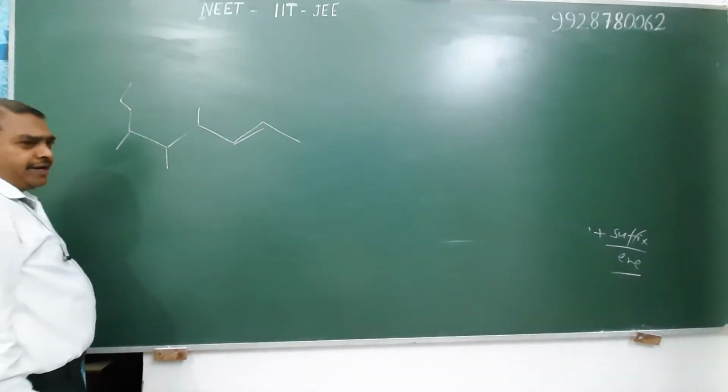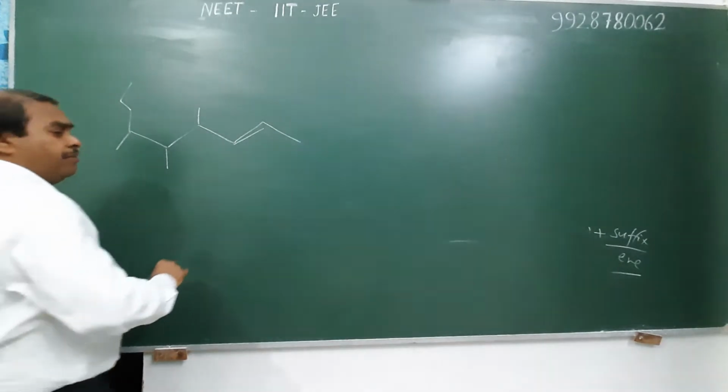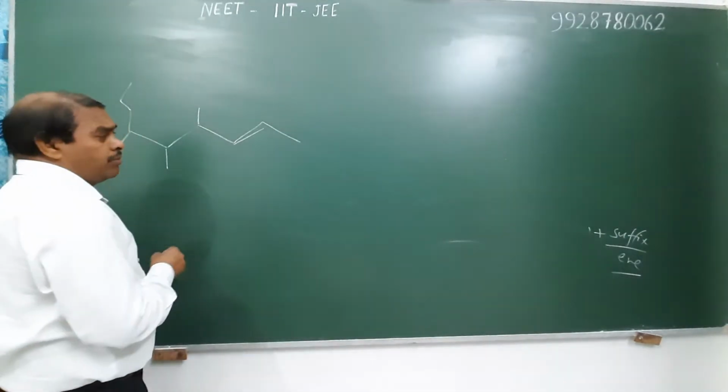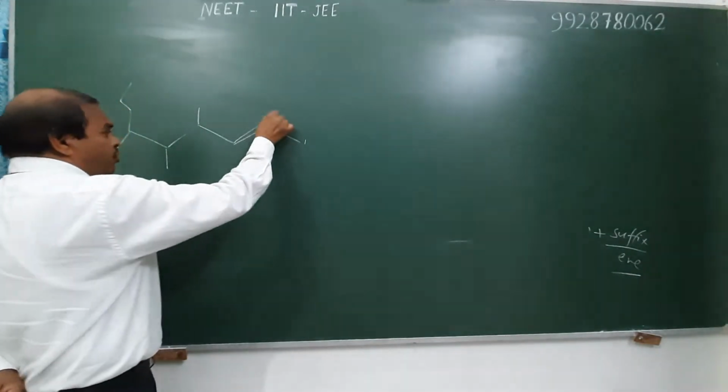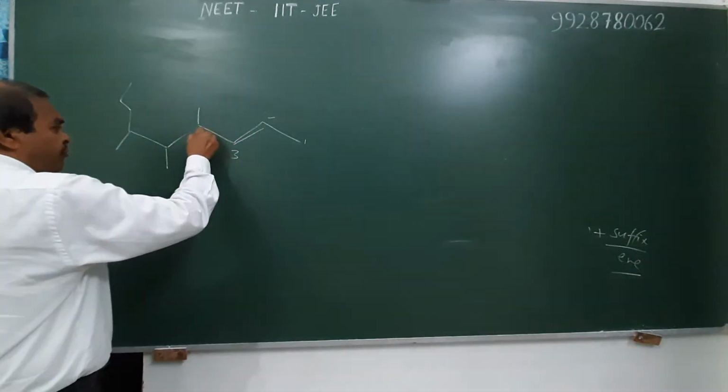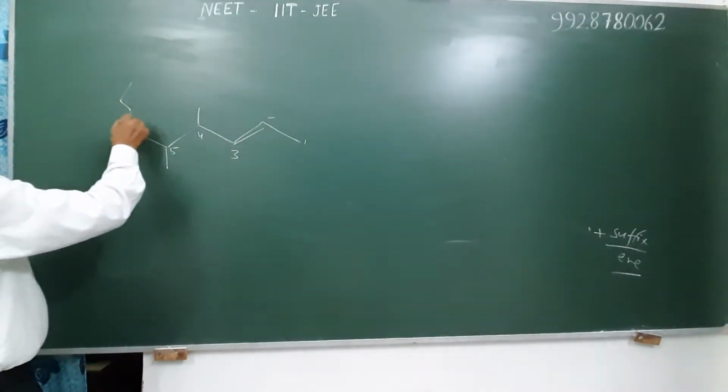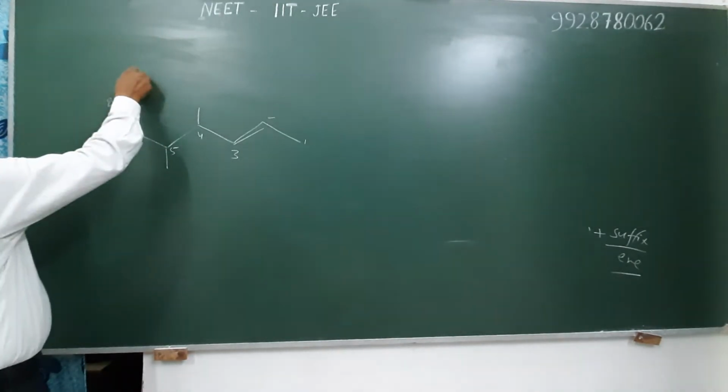There are 9 carbons in the principal chain, and we give minimum position to the multiple bond. Therefore, we start numbering from the right hand side. 1, 2, 3, 4, 5, 6, 7, 8 and 9.